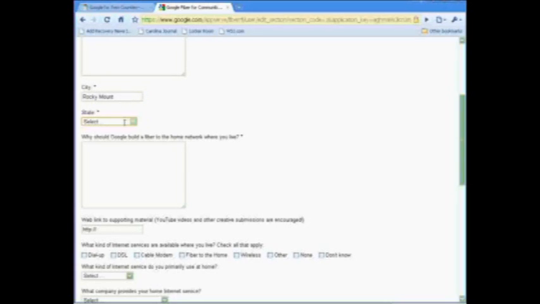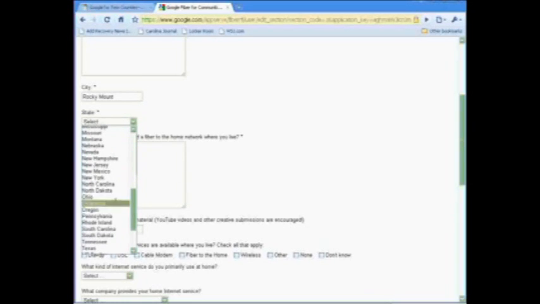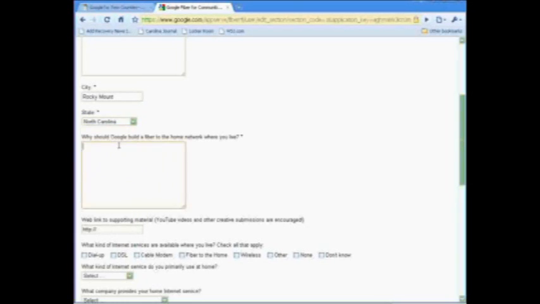The next item that you put in is what's really important, and that is, why should Google build a fiber network where you live, a fiber to the home network where you live? This technology is what they call fiber to the home, and it connects fiber optics directly to your residence, very similar to what the green light system is in Wilson. But again, Google will build this and Google will pay to build it. It's not something that the city has to do. No city funds, tax, or utility revenues have to go towards the build of this project.